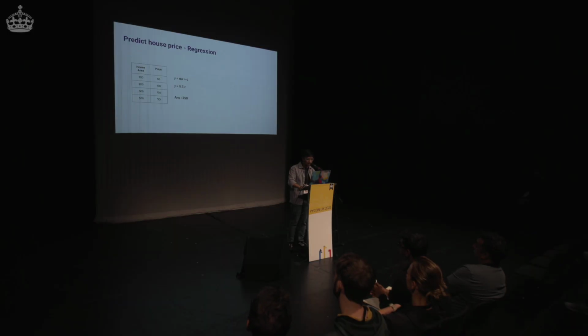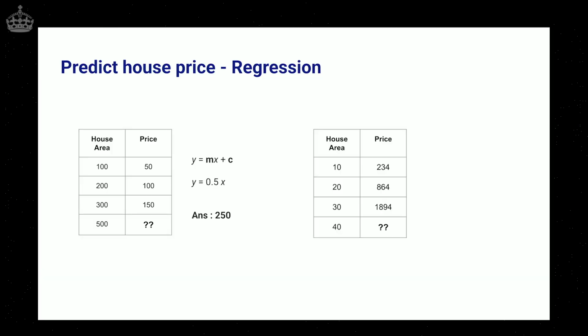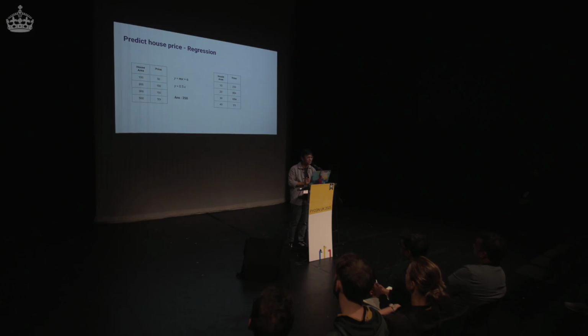But what happens if the data is a little complicated, something like this? House area and price. It is humanly difficult to, I would not say impossible, there could be a Terence Tao here. It is humanly difficult to find the relationship here just by looking at the data. The previous one was very easy because in this case, let me reveal that it's a polynomial relationship. The y, the price, has a polynomial relationship with the house area. So it looks like 2x squared plus 3x plus 4. So the answer comes out to be 3328.